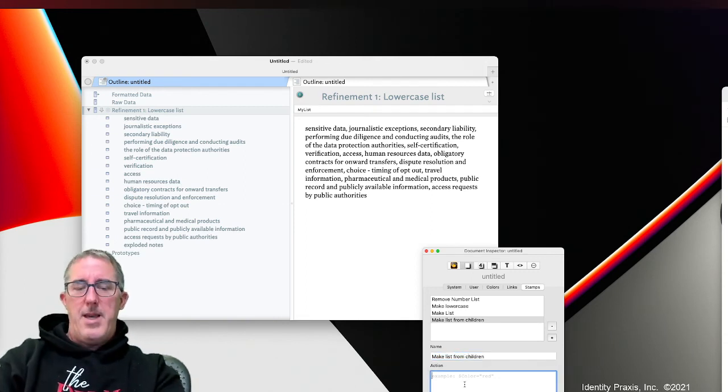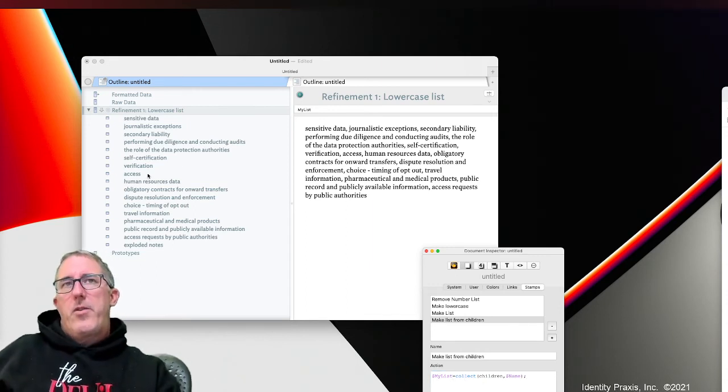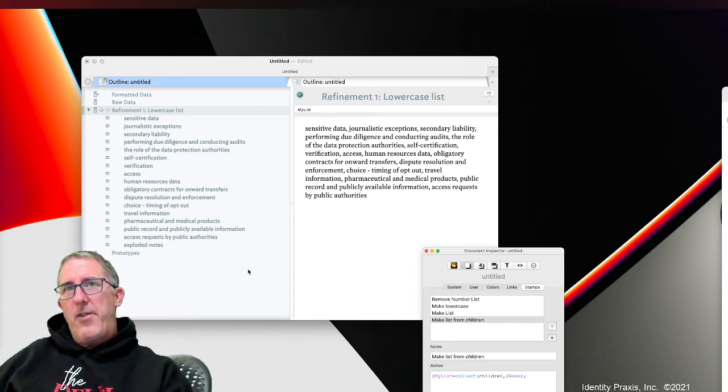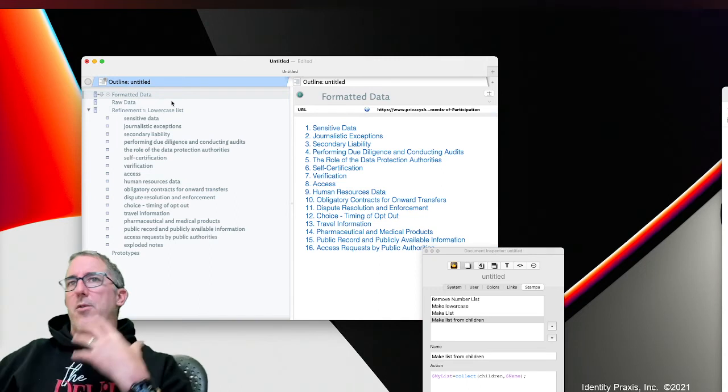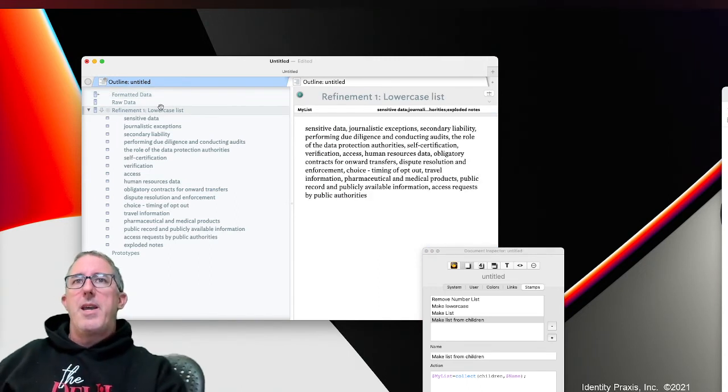And then I can say my list equals collect children name. This is another set of action code that says go to the list of notes that you have here and collect the children and the name. Now if I do that, you'll see I've got a list of all of those notes that I can later use for any other purposes within my Tinderbox file.